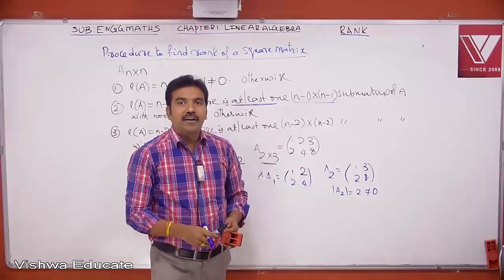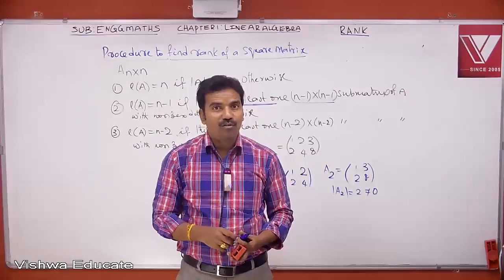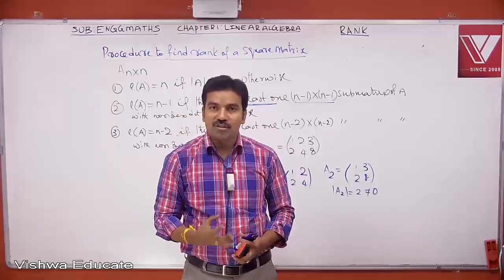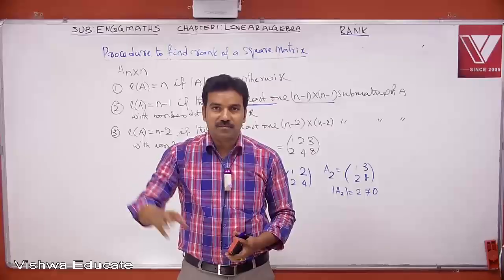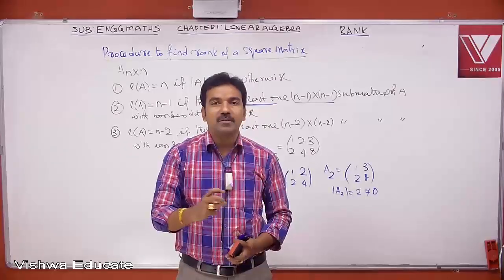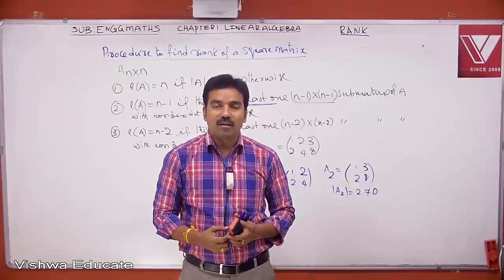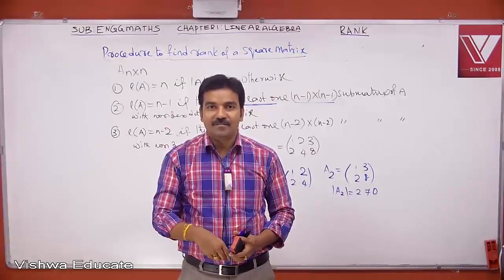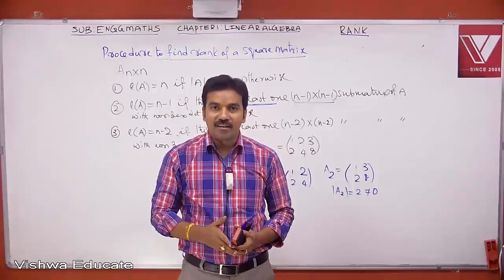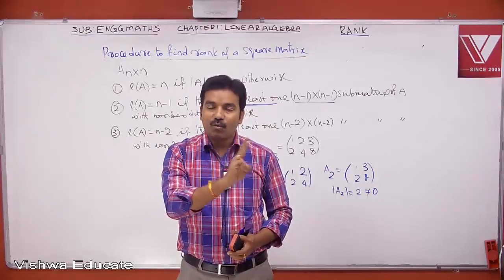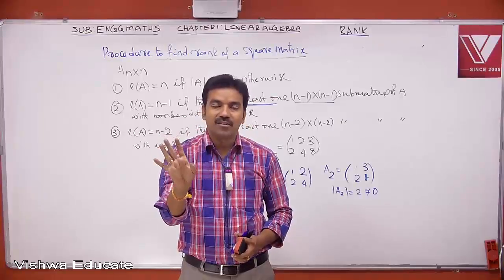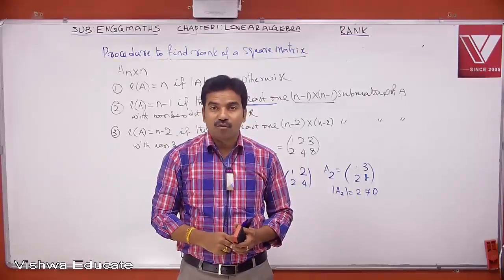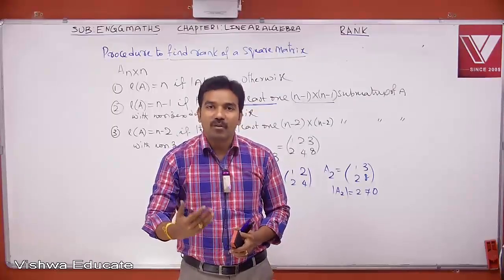Similarly, suppose I take a 7 by 4 matrix. Now, the number of rows is in excess. So, whenever there are rows in excess, eliminate those rows to make it square. Got it? Because the rank value always depends on the determinant value. So, when you deal with a 7 by 4 matrix, 3 rows are in excess. So, eliminate 3 rows. First, you select 3 from 7. Whichever rows you eliminate is immaterial for us, but you need to eliminate exactly 3 rows. When you eliminate 3 rows, the matrix dimension becomes 4 by 4. In that way, you will get multiple 4 by 4 submatrices.